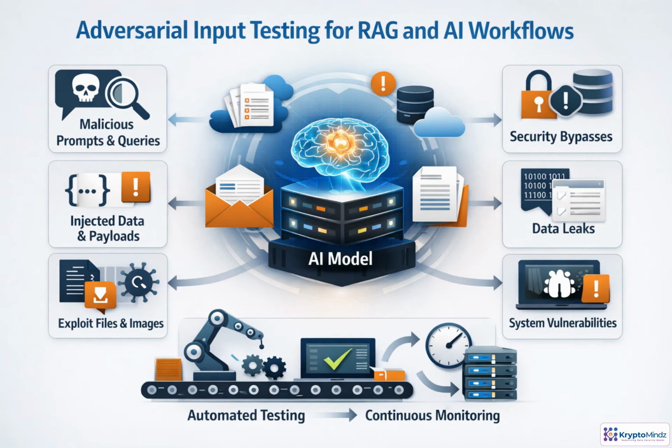Adversarial input testing means treating every input path as potentially hostile, not just the chat prompt. For RAG systems, that includes retrieval queries, documents, JSON payloads, files, images, and API calls. Tests should look for prompt injection, jailbreaks, schema abuse, hidden instructions, malware links, and attempts to extract data. The important practice is automation. Run these cases in CI/CD, then repeat them whenever models, prompts, indexes, or policies change.